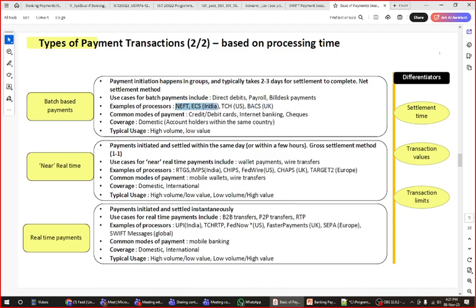Okay, NEFT and ECS in India are very fast now. The clearing system in the US is also very fast. It does not take more than 1 day.